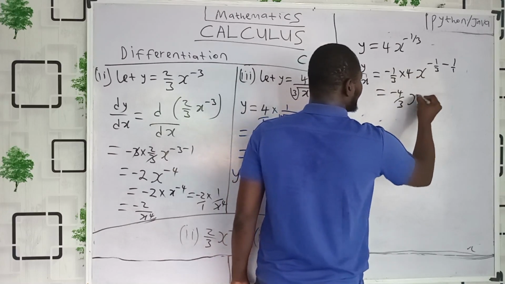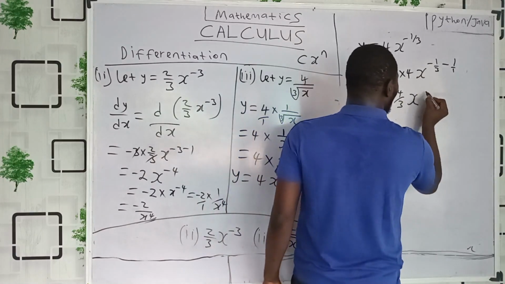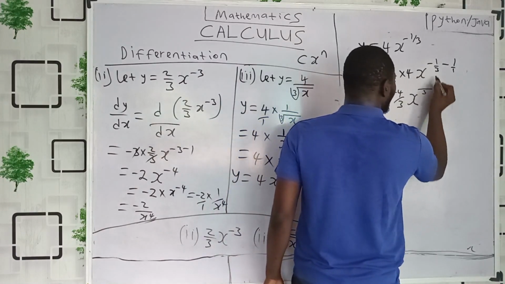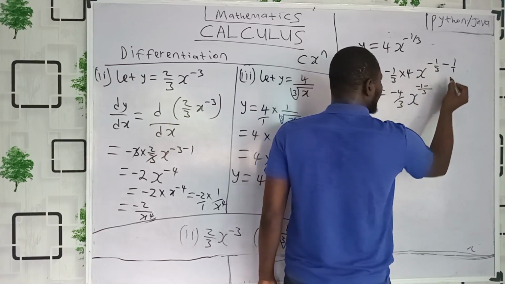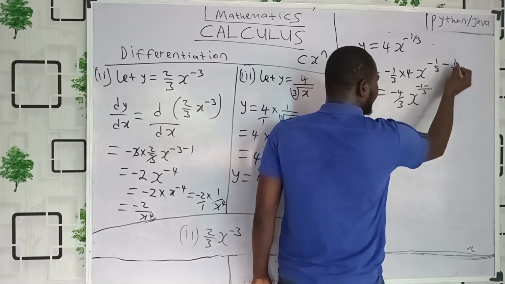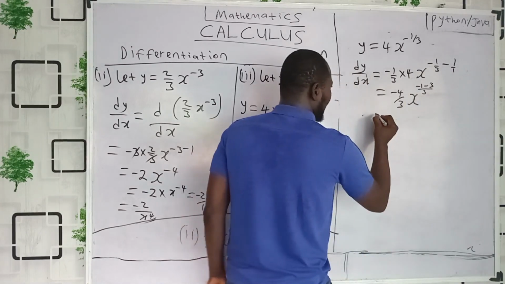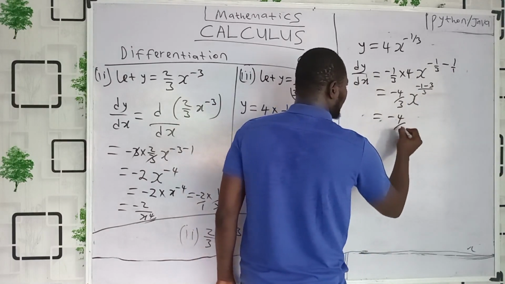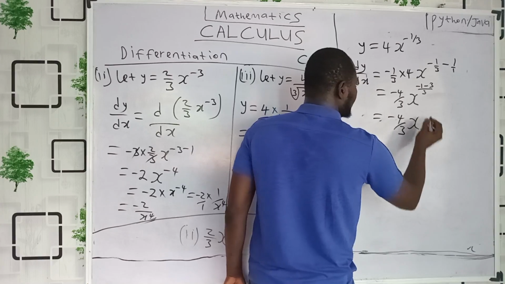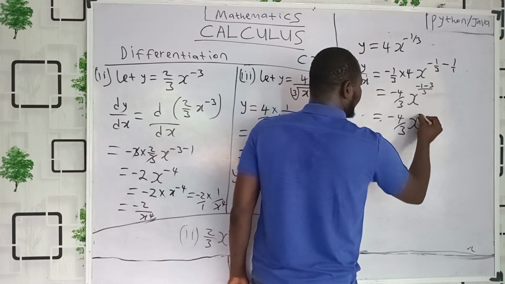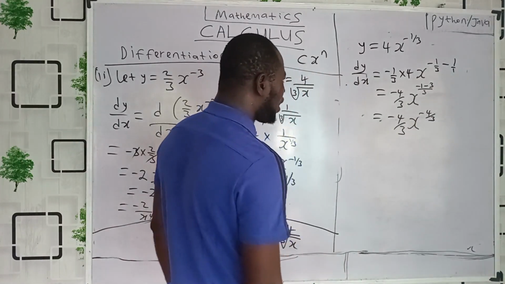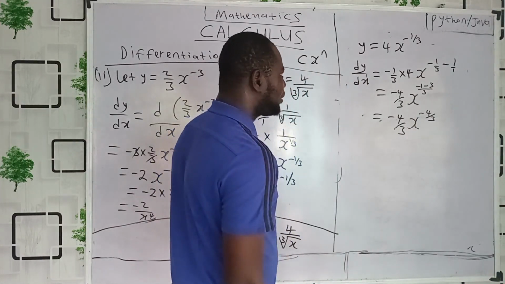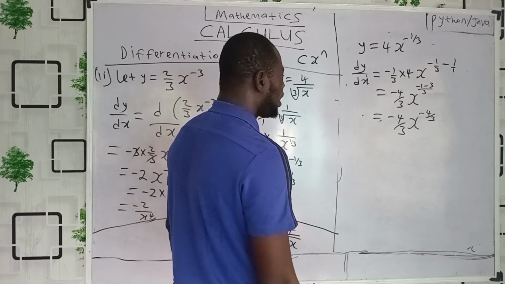x raised to power what? What's the LCM? 3, okay? 3 in 3, that's what? 1. 1 times minus 1, minus 1. Minus 1 in 3, 3. 3 times 1, that's 3. What will that be? That's going to be minus 4 all over 3. x raised to power what? Minus 1 minus 3, minus 4 divided by 3. Wow, that's lovely, everybody. Is that not beautiful? Yeah, of course it is.